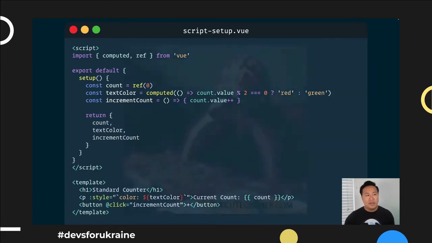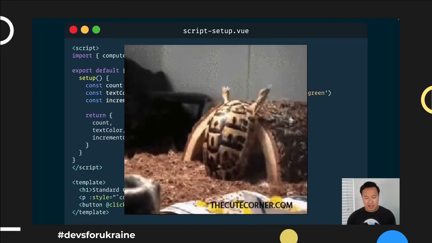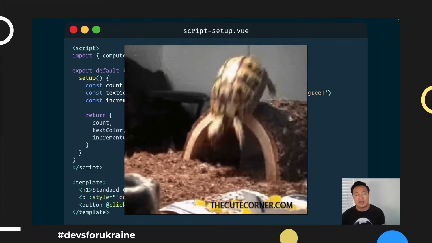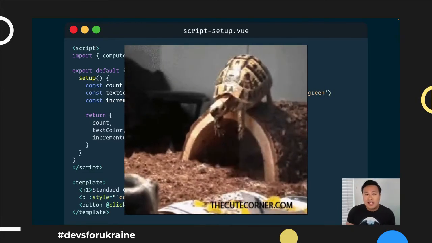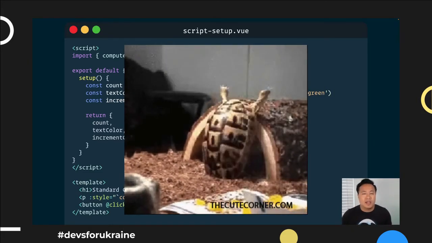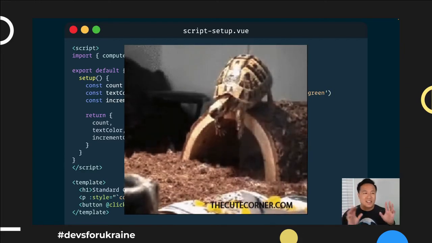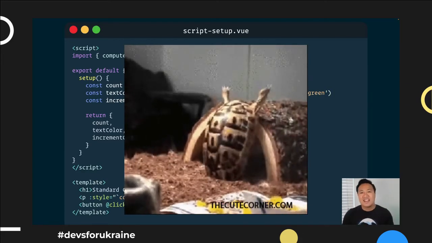And so, people kind of got this feeling of like, oh, I got to write boilerplate every single time. This is tedious, right? That's the last thing we like to do as developers. We don't want to write boilerplate. And if you can't see the GIF, this is a turtle who's just falling flat on his face on the way down.